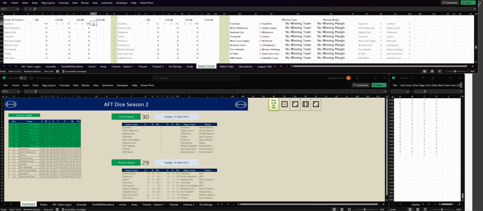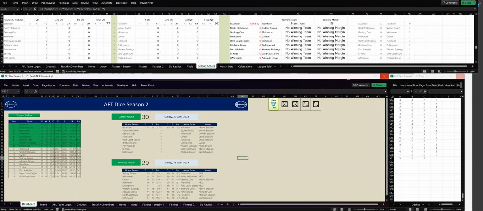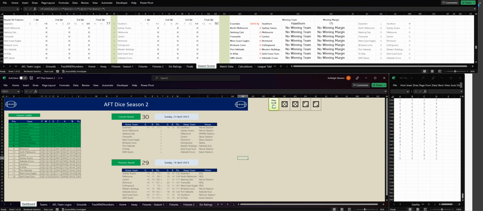Essendon have kicked 1 goal, 2. So that's 11 goals, 11. For Hawthorn, 6 goals, 2. So that's 13 goals, 14. And in the end, Hawthorn have beaten the Bombers with a big last quarter by 15 points. All right, Essendon still sit on top. Hawthorn have pushed to 14th position. Right, let's go to the next game.